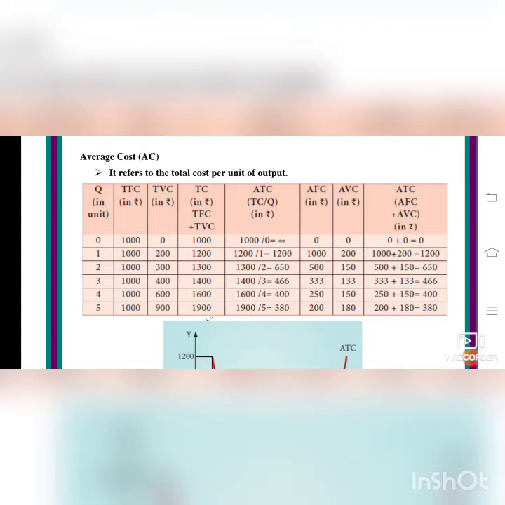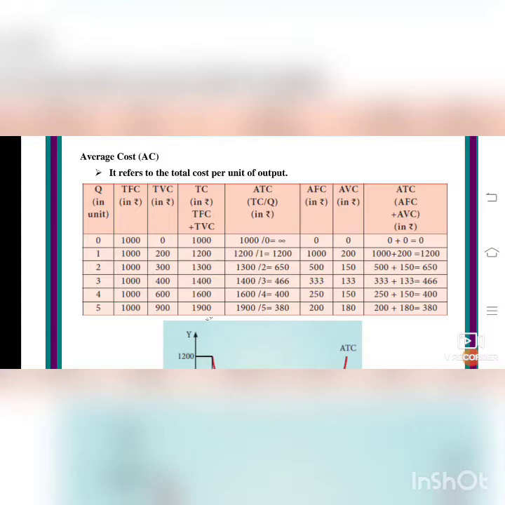Quantity in units, that is 0, 1, 2, 3, 4, 5. So 5 units are there. First we are seeing about the TFC. As I told you, total fixed cost is fixed, so for all the units it will be 1000. Since it is a fixed cost, all will be 1000. And total variable cost varies. The changes are there. So it is 0, 200, 300, 400, 600, 900. That is TVC, total variable cost.